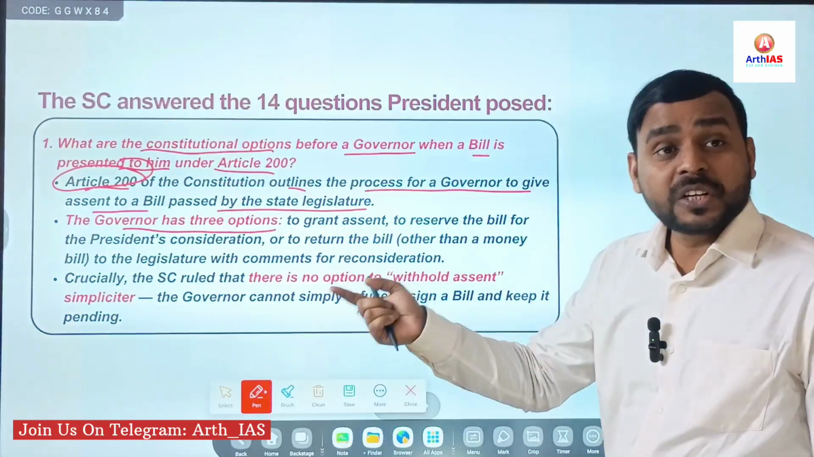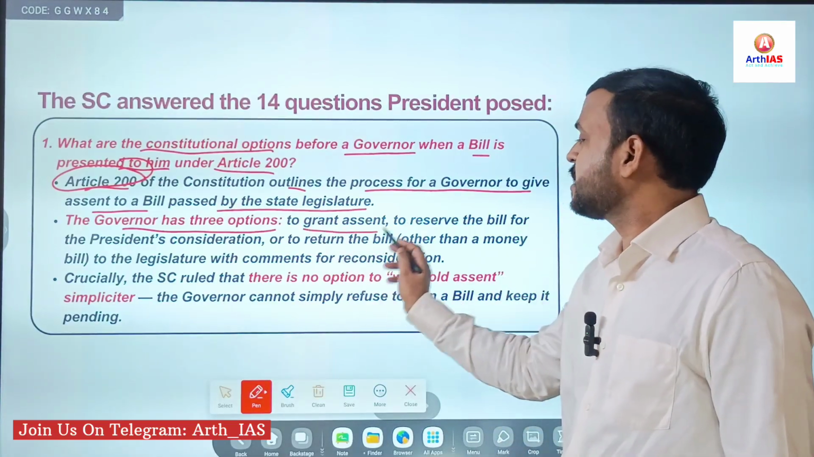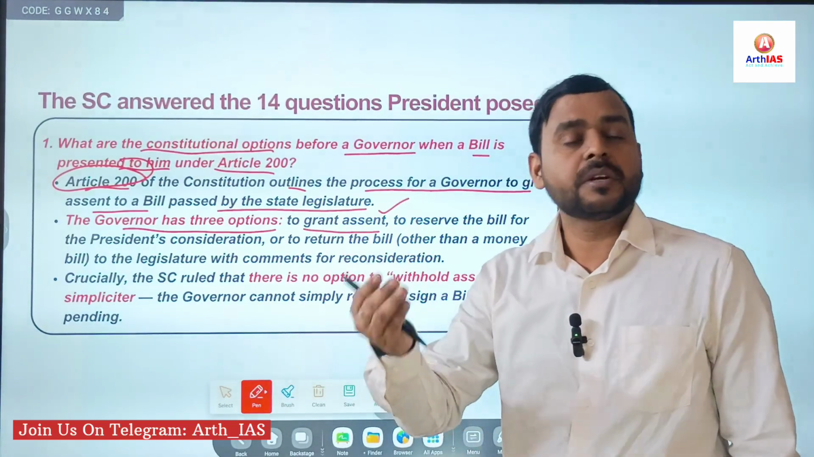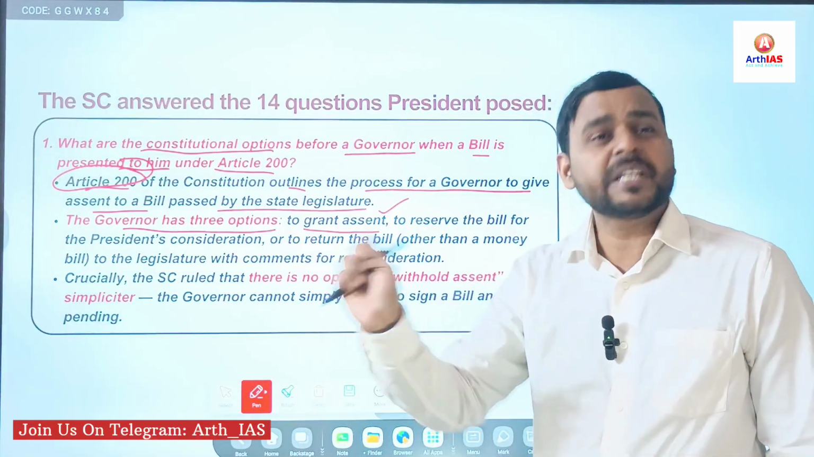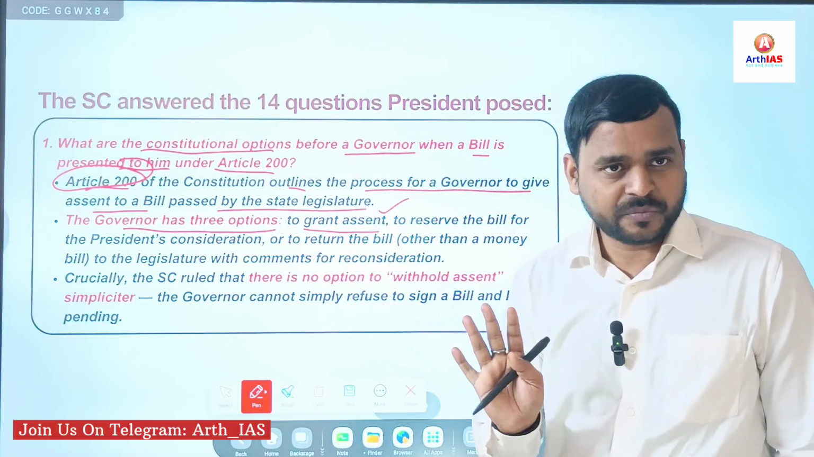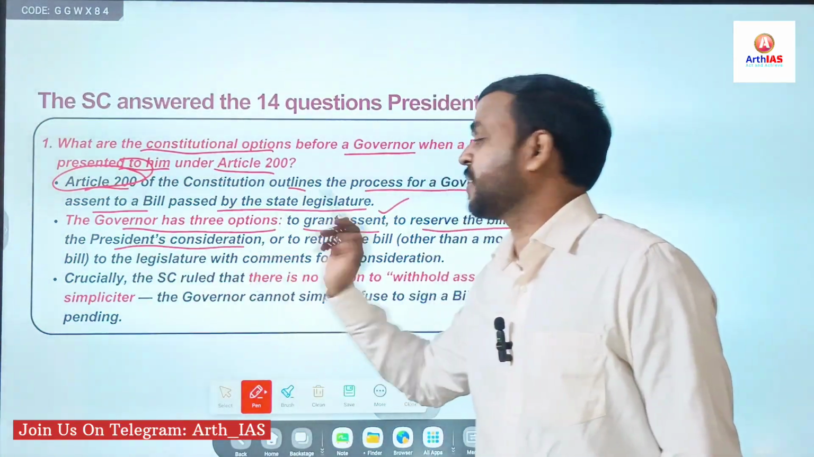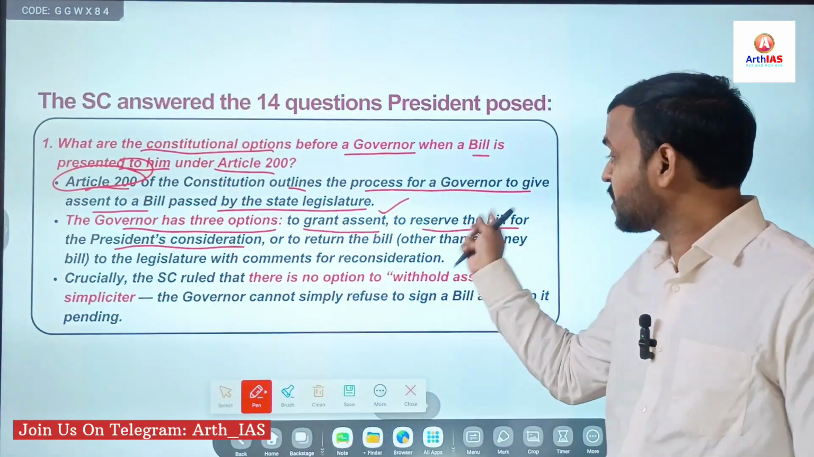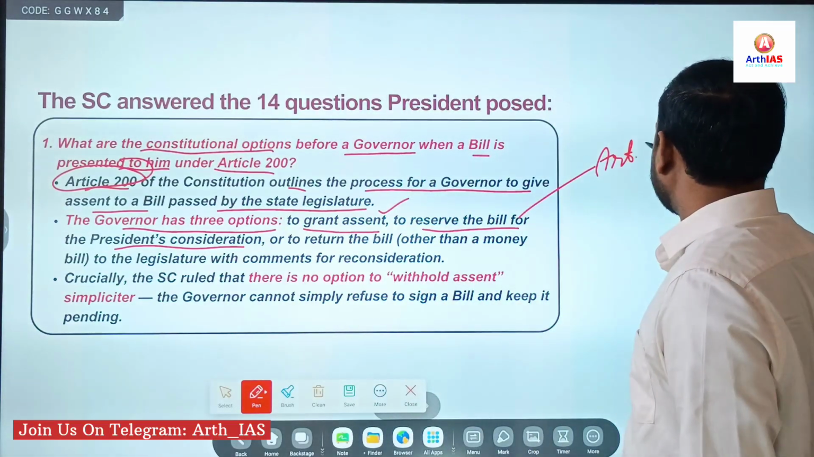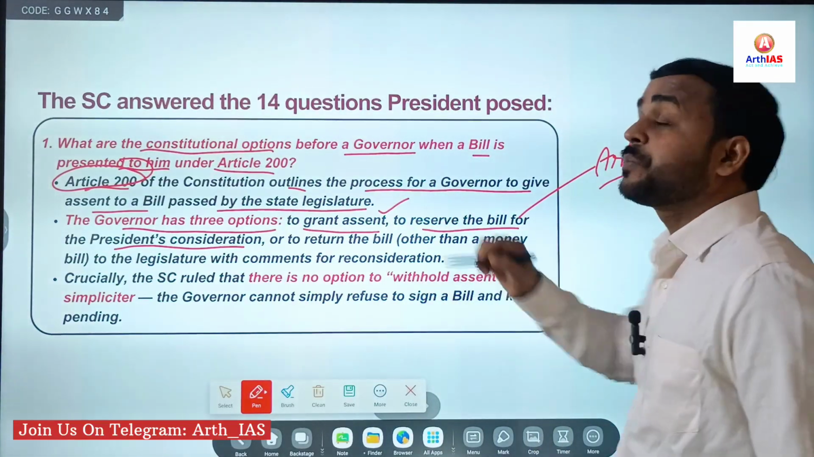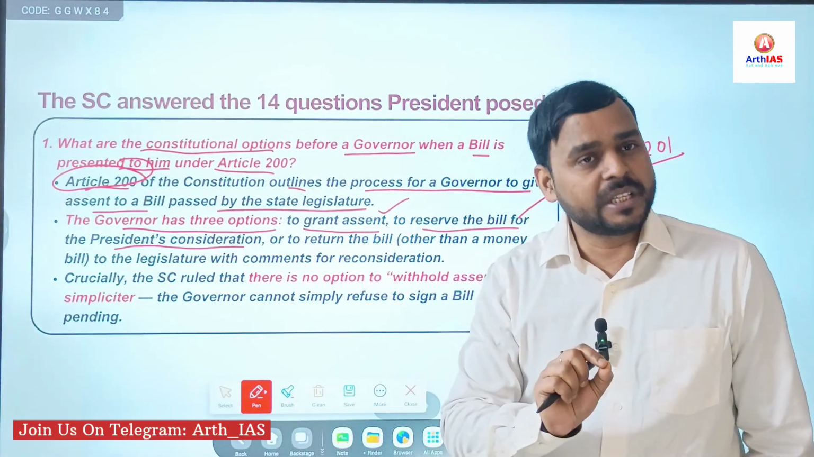So what are the three options in front of the governor? The first option is to grant assent. This is the first case. When a bill is sent to the governor, the governor can simply give his or her assent. Second, to reserve the bill for the President's consideration. Yes, it comes under Article 201. The governor can reserve a bill for the consideration of the President of India.